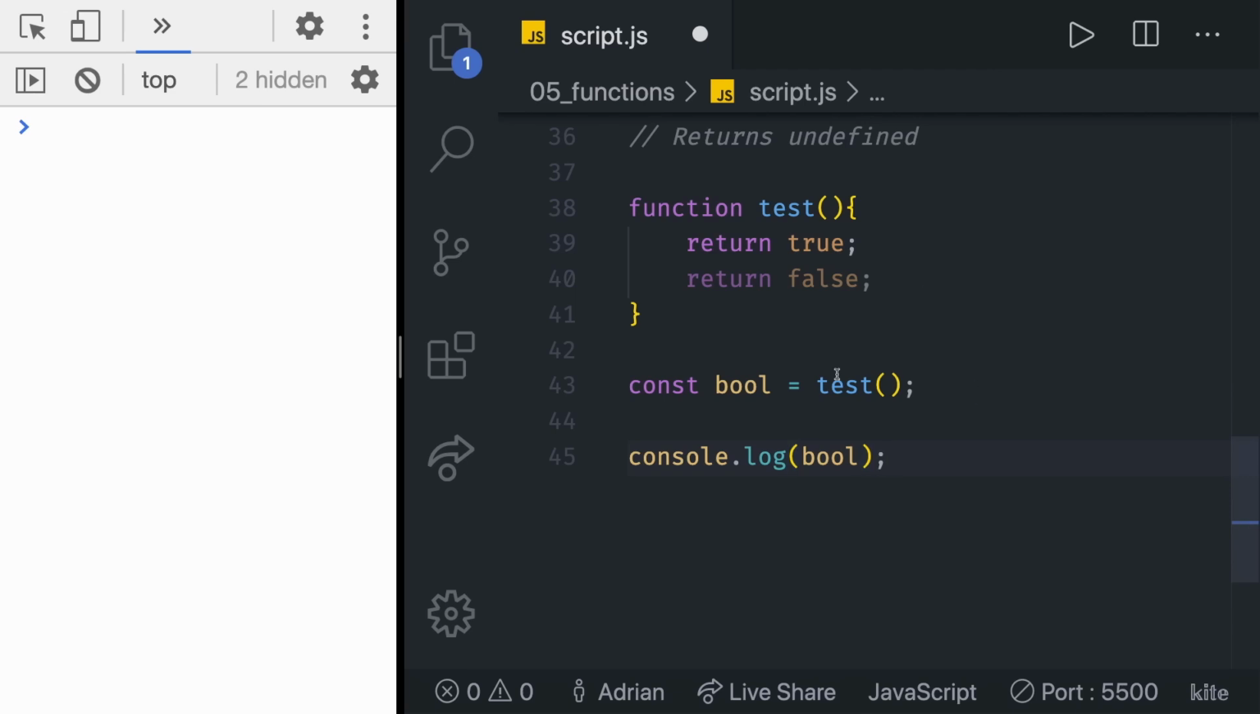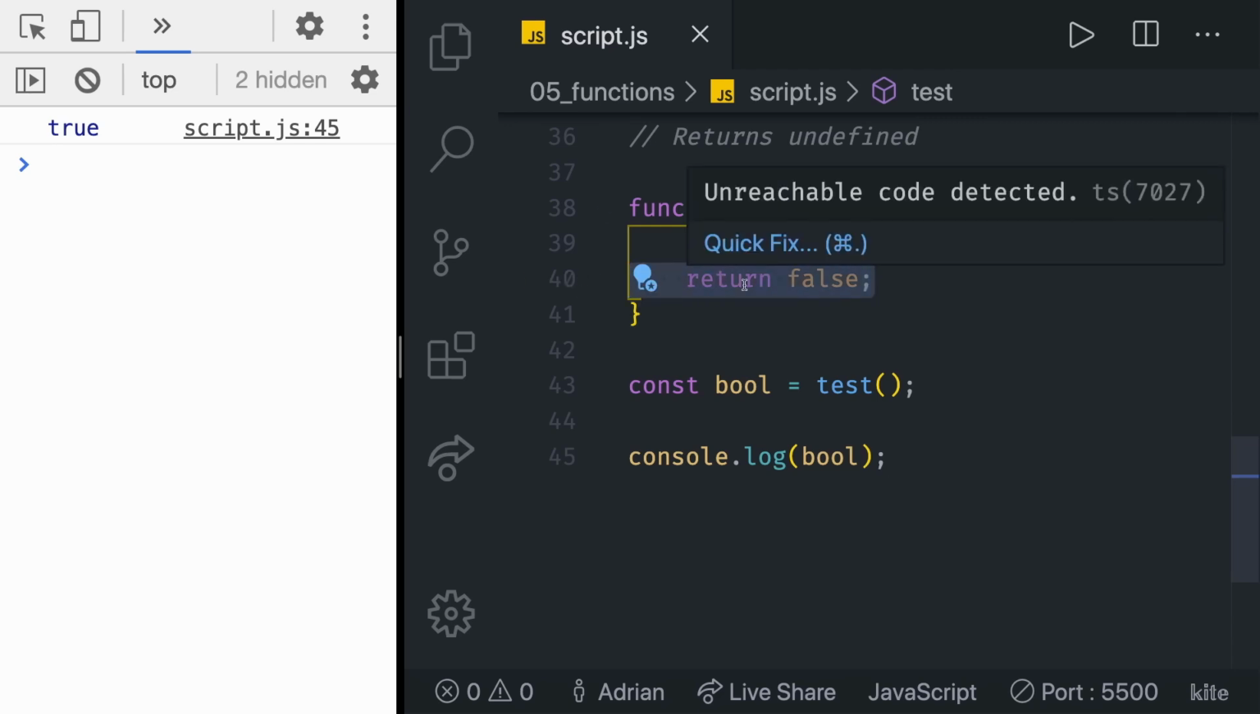So we set this equal to the function invocation, and then we can finally console log the Boolean. What do you think this value is going to be? Is it going to be true or false? If I save this, we do get true. That's because it's the first return value in this case, and of course it is the one that is returned from the function. The first return statement immediately stops the execution of our function and causes our function to return true. The code on this line, return false, is never executed.